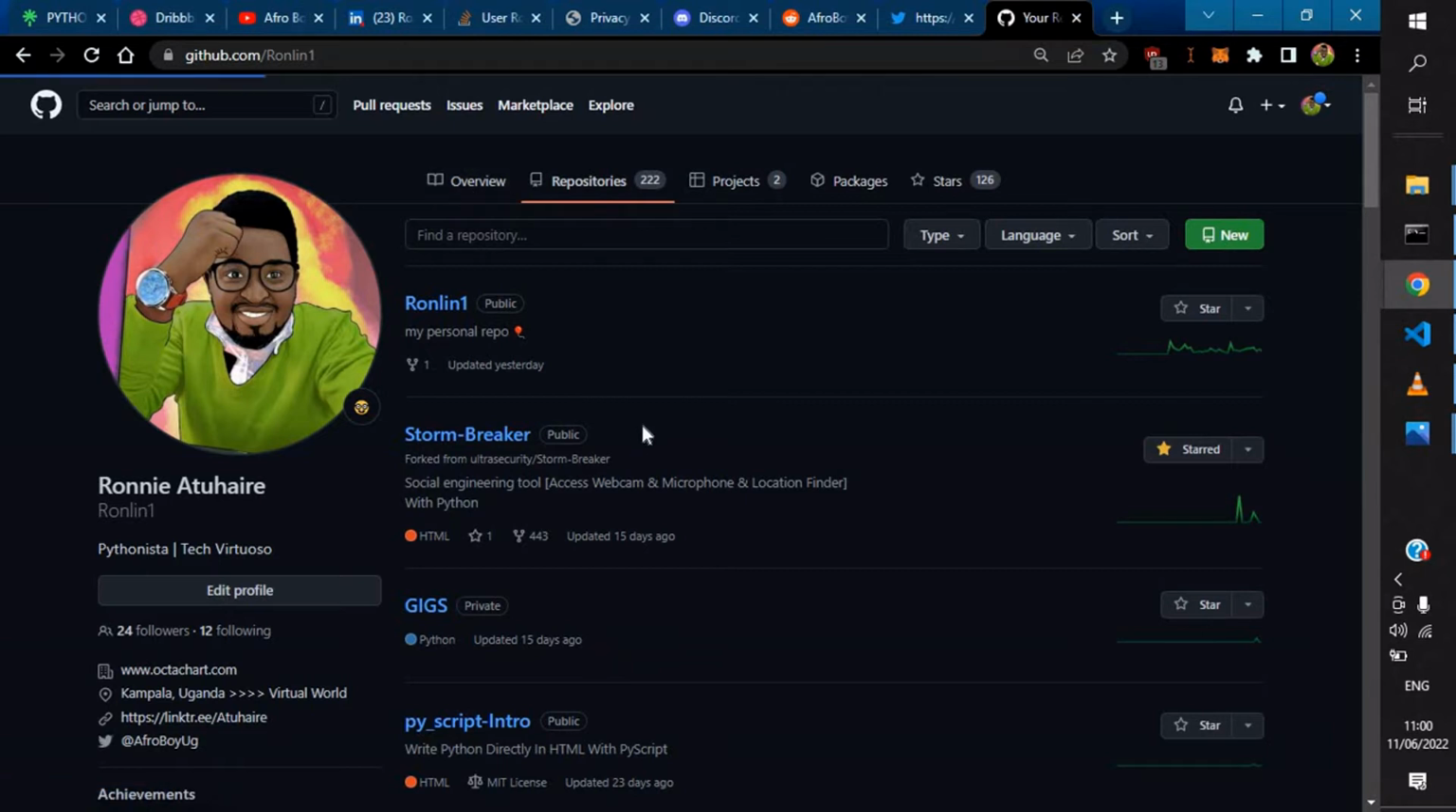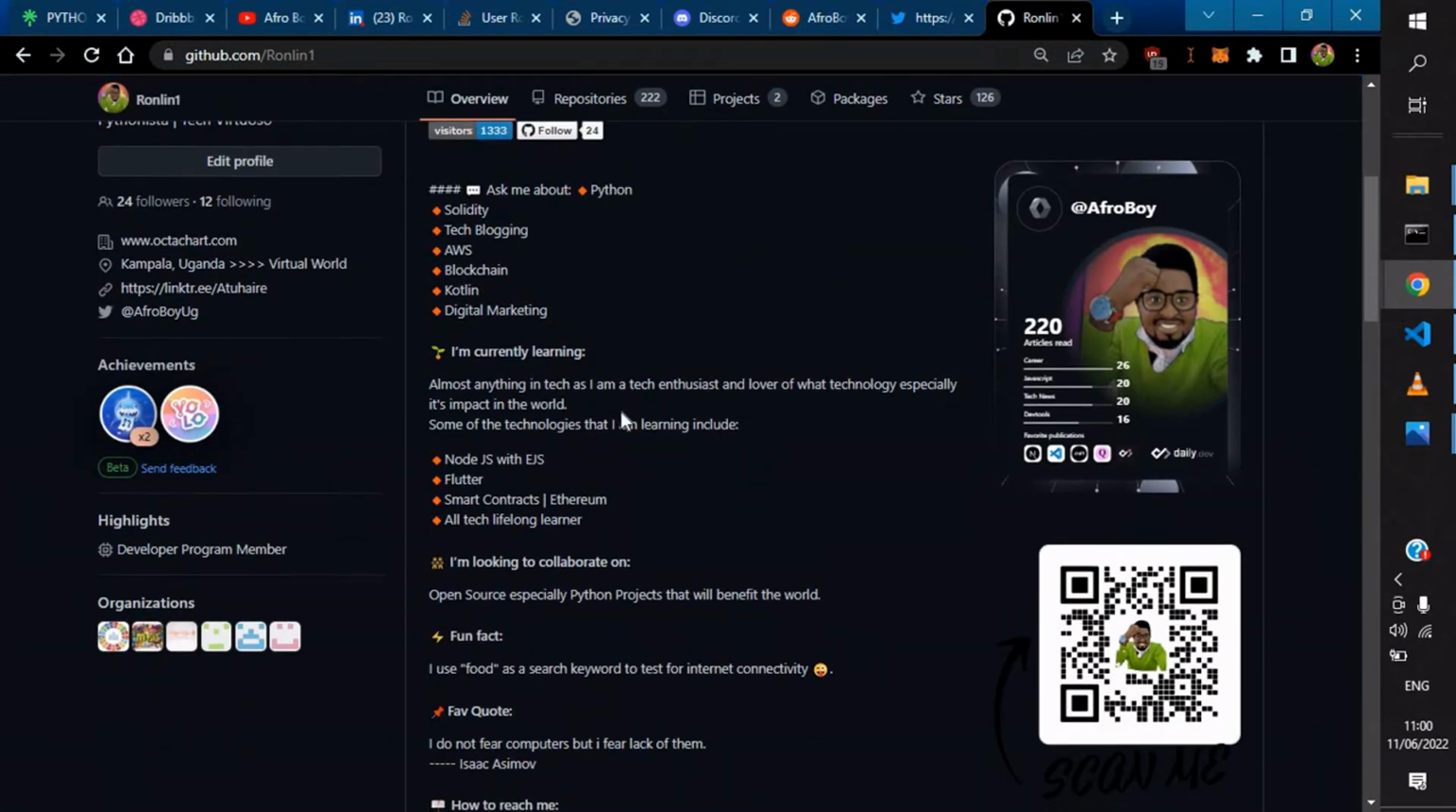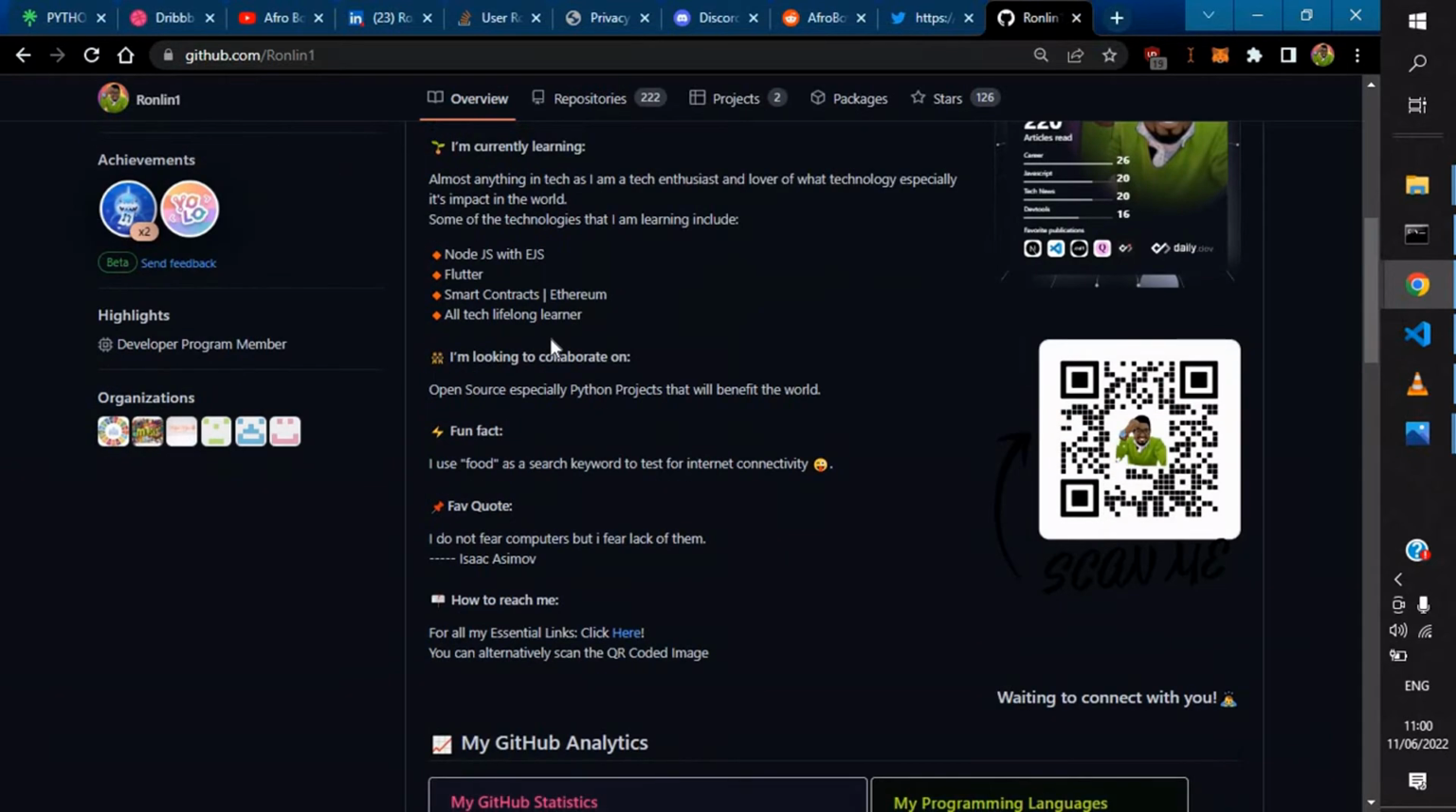Maybe let me go back to overview and we scroll down. So this is basically how my portfolio on GitHub looks like. If you scan this, it will take you directly to the link tree. If you scan this, it will take you to the link tree portfolio that actually has all my links. This is the same link here.